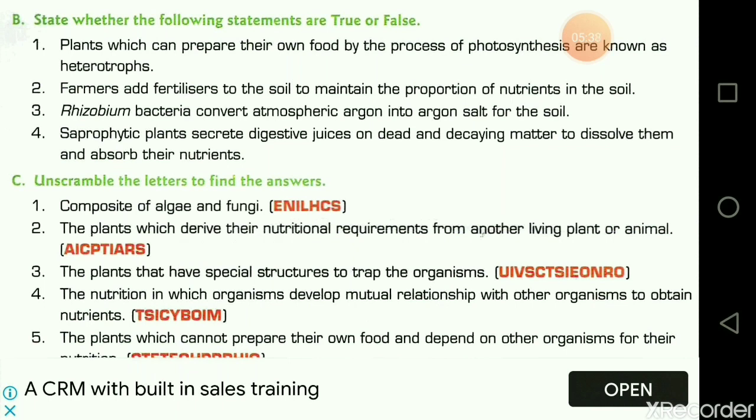The plants that have special structures to trap organisms, what are they called? They are called insectivorous plants. The nutrition in which organisms develop a mutual relationship with other organisms to obtain nutrients, what are they called? They are called symbiotic. Okay.